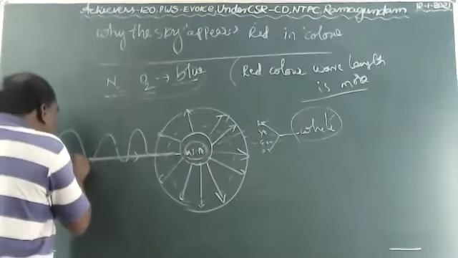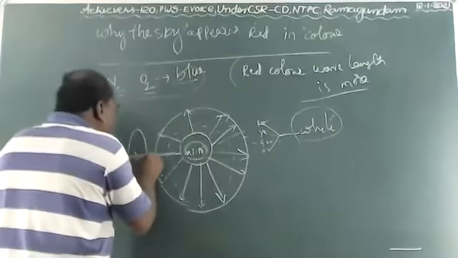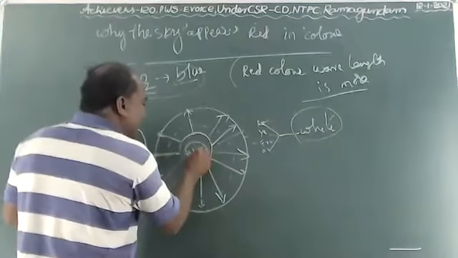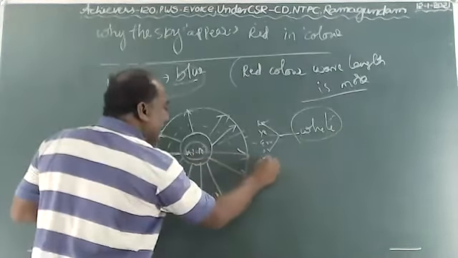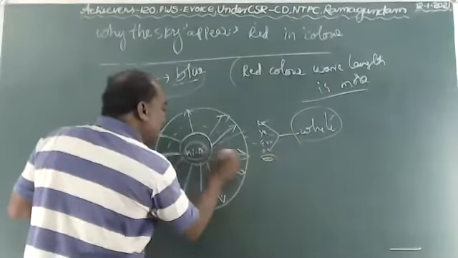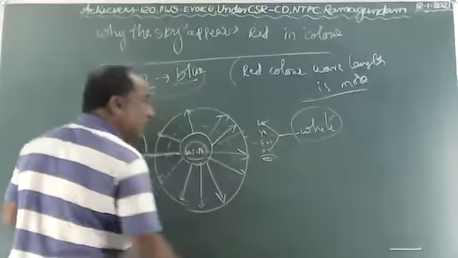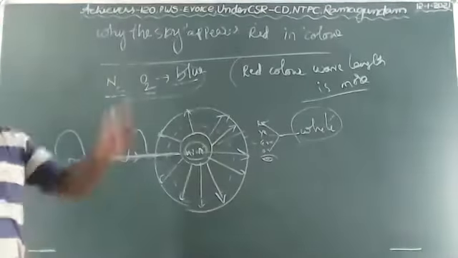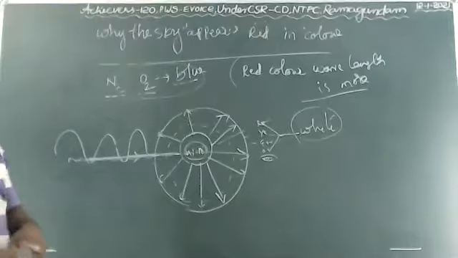Red color moves slowly and gets scattered, and after the scatter, the red color is visible to the observer, and that's why the sky appears red in color.